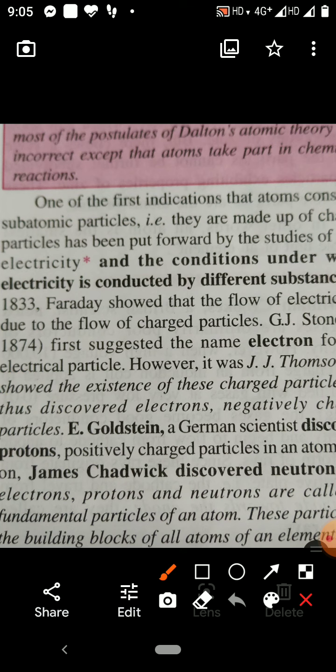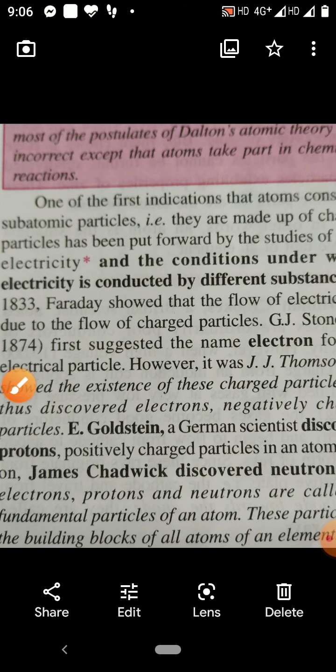Like this, chlorine has two isotopes. Carbon has three isotopes, and they differ in their mass number. So atoms of the same elements may not be alike, and atoms of different elements may be alike. So children, this was the modern atomic theory, and it was proposed by Sir J.J. Thomson, Rutherford, Chadwick, Goldstein, after the discovery of subatomic particles of atom.